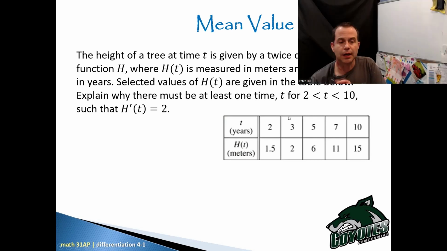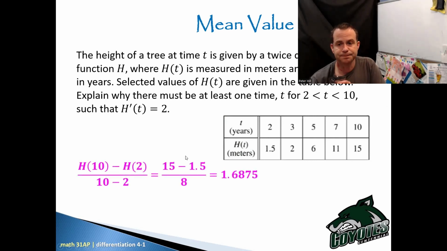Again, I probably want to figure out the slope first between t equals 2 and t equals 10. So I'm going to go 15 minus 1.5 over 10 minus 2. That's going to give me 1.6875.